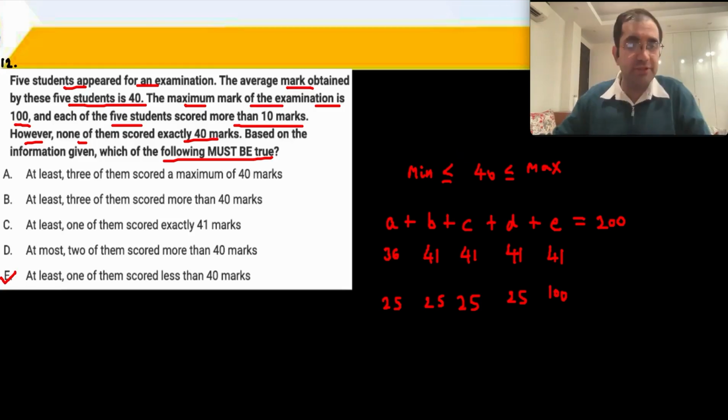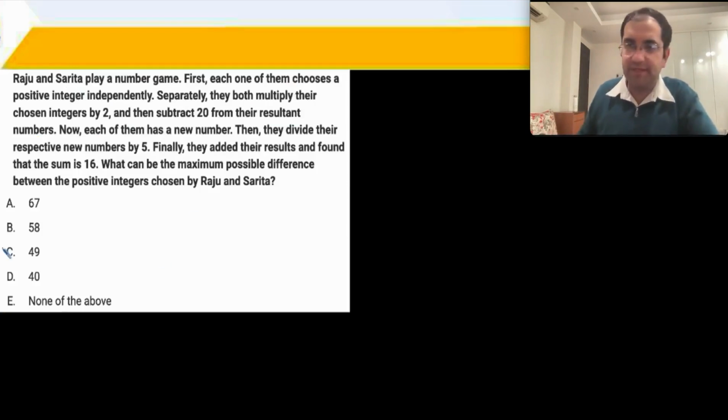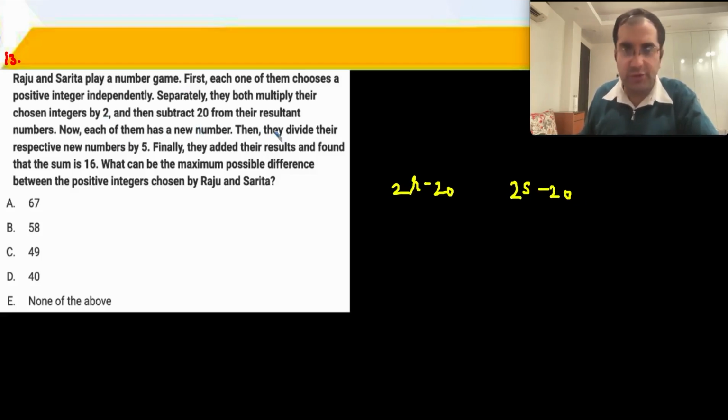This is question number 13, another standard basic question. Nothing complicated over here. R and S are playing a number game. First, they have both taken a positive integer independently. Then they have multiplied their integer by 2 and then subtracted 20 from the resultant numbers. Now each of them has a new number. Then they divide their respective numbers by 5. Finally, they add their results and they get that the sum is 16.